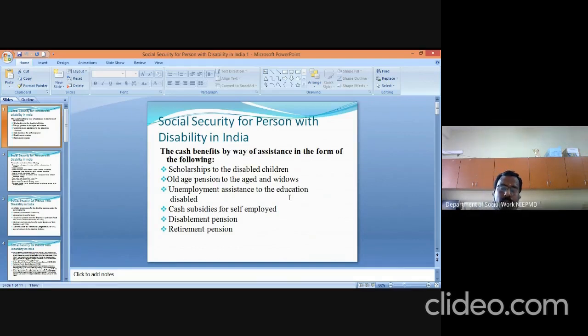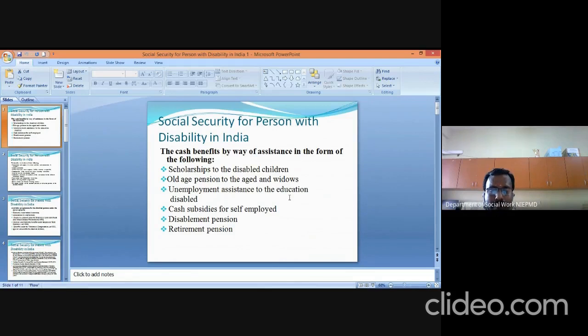So persons with disabilities who are aged or widowed can get old age pensions from the state government. Then unemployment assistance to educated persons with disabilities. Those who are educated but do not have a proper employment opportunity can get assistance from the state government and the central government.